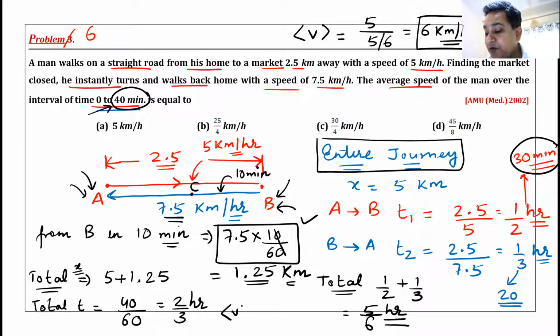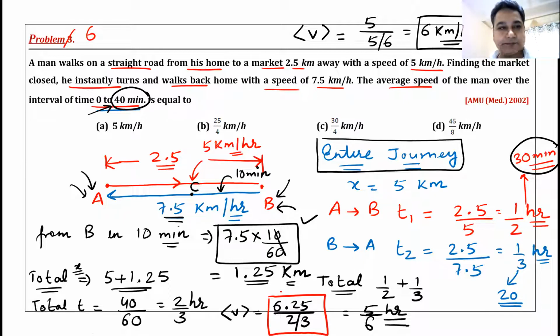What will be the average speed for 40 minutes? It will be 6.25 divided by 2 by 3, and that will be your answer. So now can anyone tell me which option is correct? 6.25 divided by 2 by 3. I think the answer is 45 by 8 kilometer per hour.